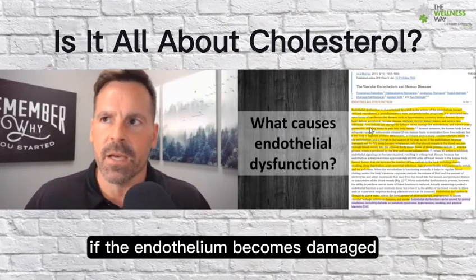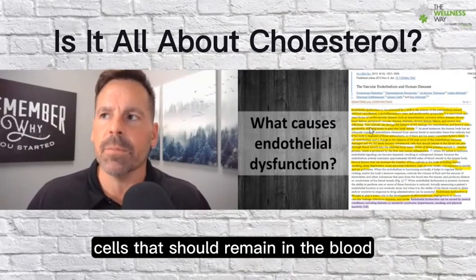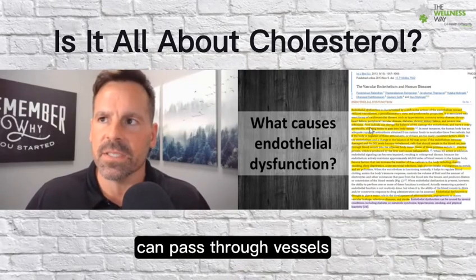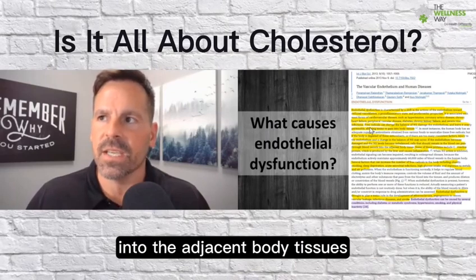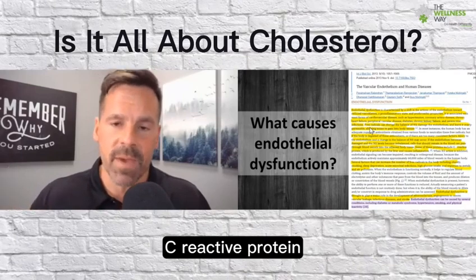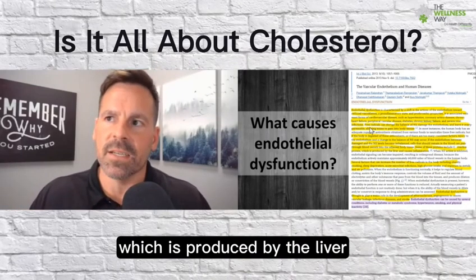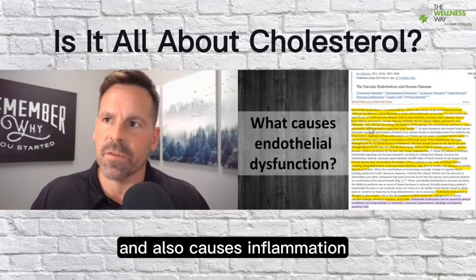If the endothelium becomes damaged, the nitric oxide levels become imbalanced. Cells that should remain in the blood can pass through vessels into the adjacent body tissues. Some of these proteins include C-reactive protein. Pay attention, very important to measure, which is produced by the liver and also causes inflammation.